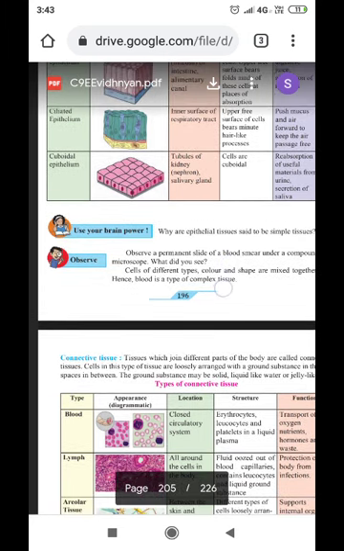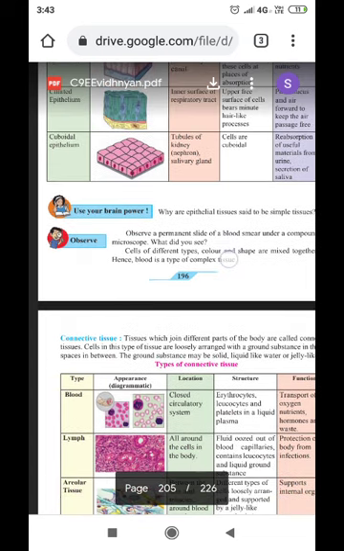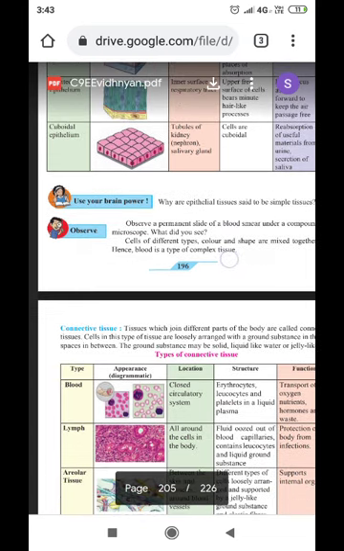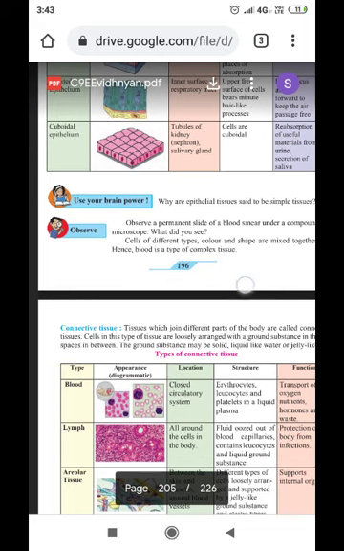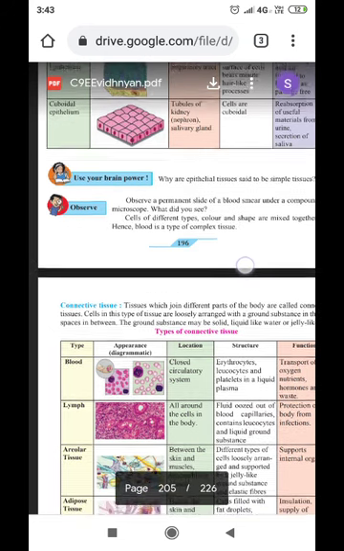Then cuboidal epithelium, with cube-like structures as you can see in the diagram. Location: it is found in the tubules of the kidney. The basic structural unit of the kidney is the nephron. Then, the salivary gland inside the mouth secretes saliva, which is responsible for the digestion of food. Cells are cuboidal in shape. The function: reabsorption of useful materials from urine and secretion of saliva.